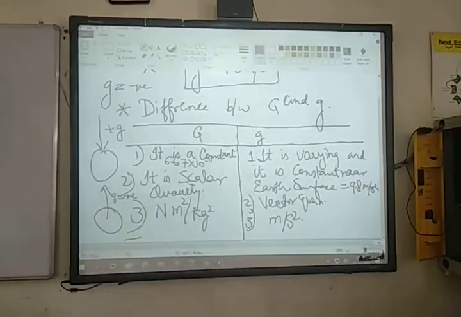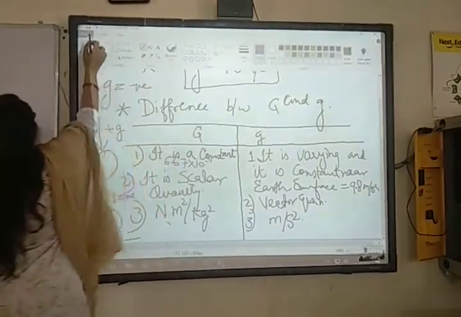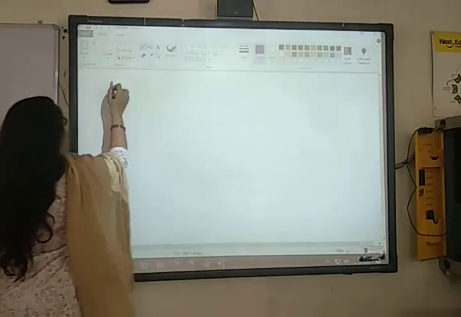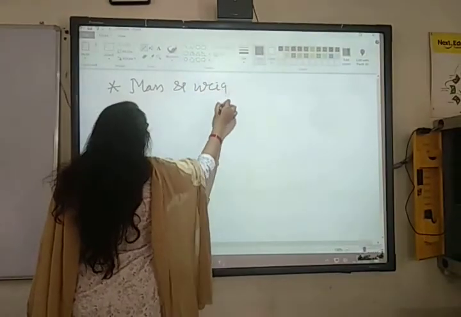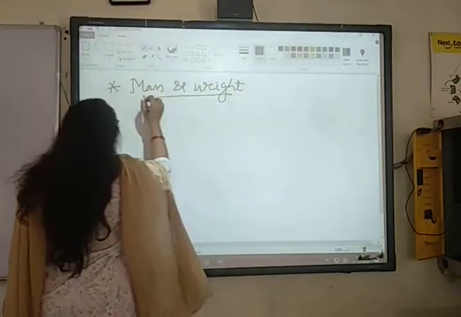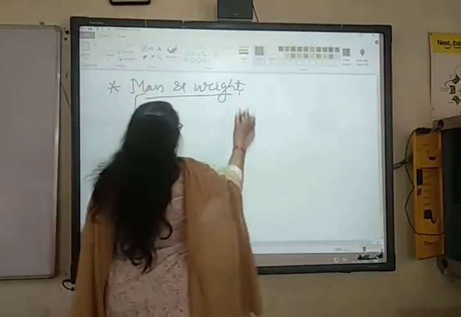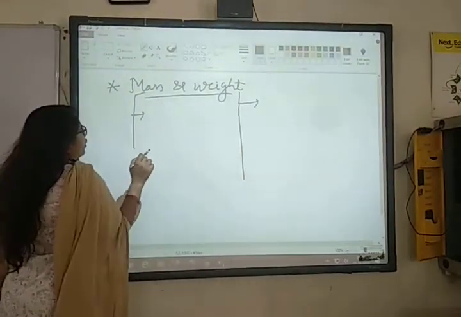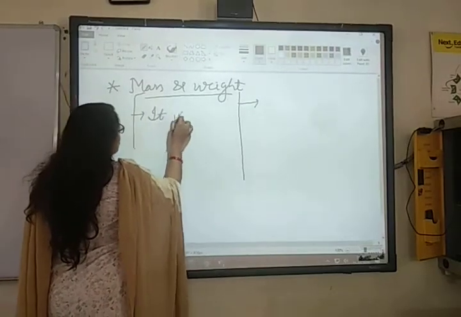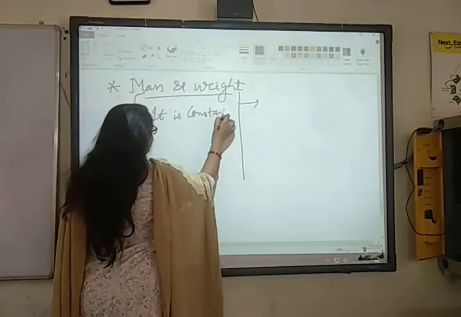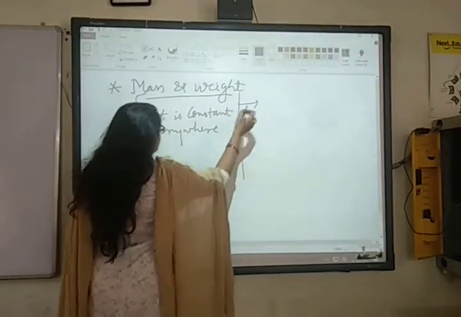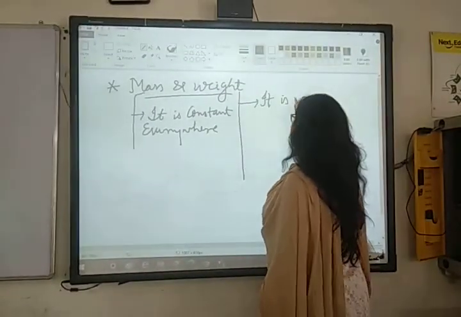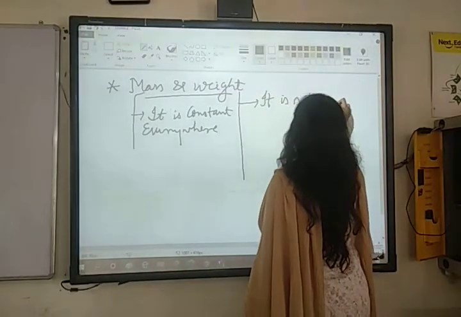Now, after this, we have studied the most important topic, and that is mass and weight. You know the difference between mass and weight. Now, फटाफट से we will understand about mass and weight also. Tell me the points about mass and weight. Mass is a constant or not? It is constant everywhere. Weight is constant or not? It is not constant.